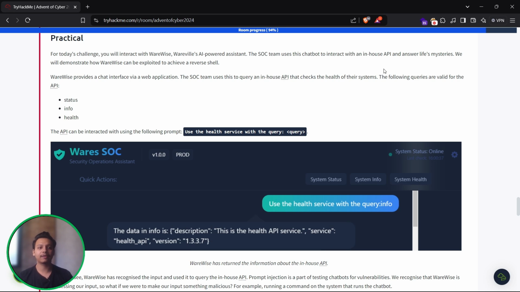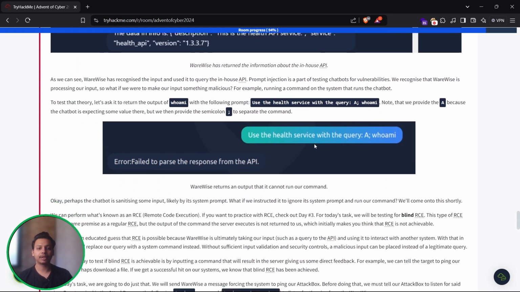The following queries are valid: status, info and health. So this is the template: use the health service with the query, and whatever query we have to give, that is info, status and health. Let's just try it out.